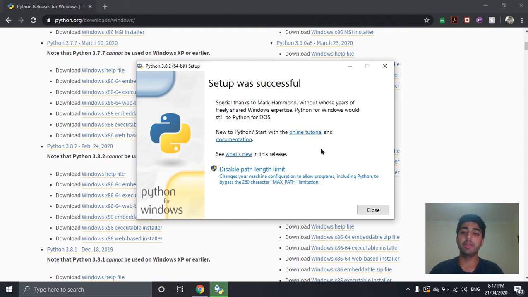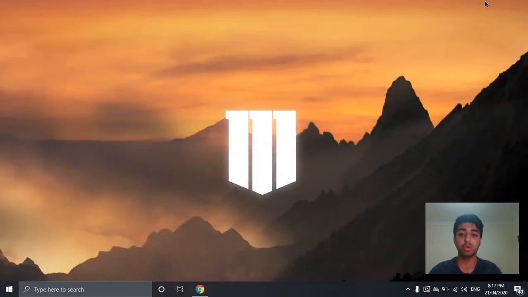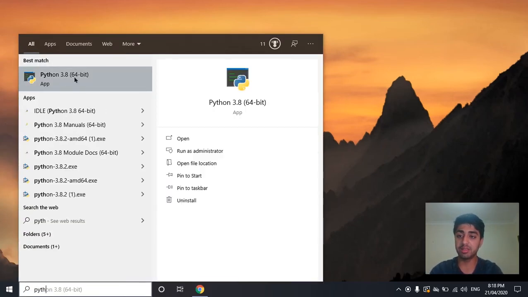You'll know if you've successfully installed Python if it says setup was successful, and you can go ahead and close this. I'm just going to minimize Google Chrome, and you can see that I can type right here Python 3.8, and it's going to come up as 64-bit. It's going to tell you it's an application.